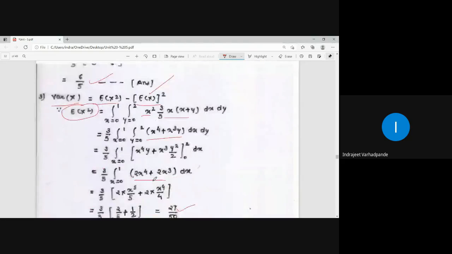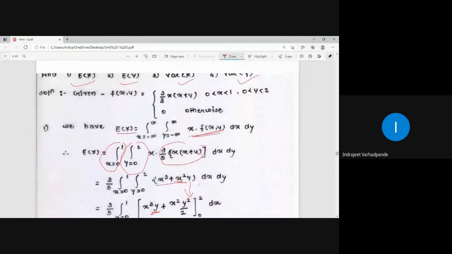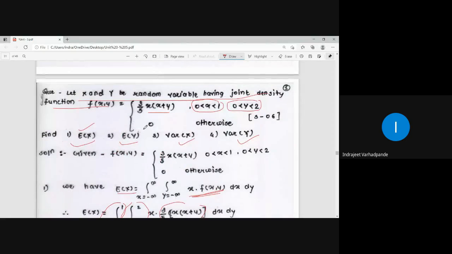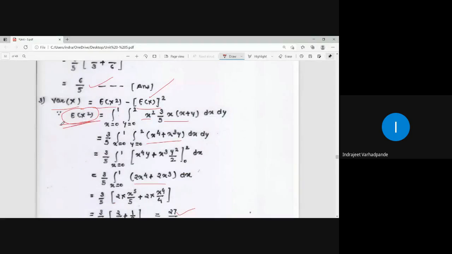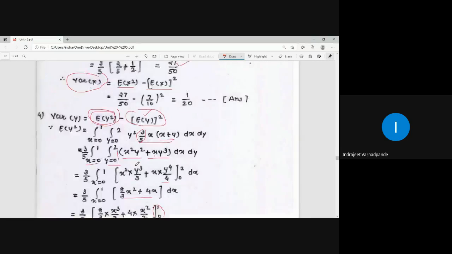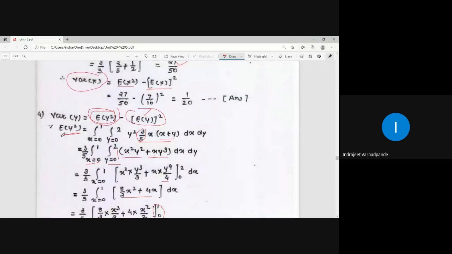So in this particular example, they have asked us expectation of x, expectation of y, variance of x, variance of y. I have used the result where variance of x is equal to expectation of x square minus expectation of x whole square. That is why I had to calculate this additional quantity, expectation of x square, and additional quantity expectation of y square.